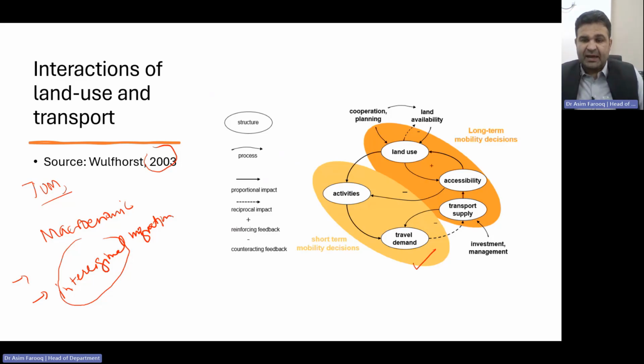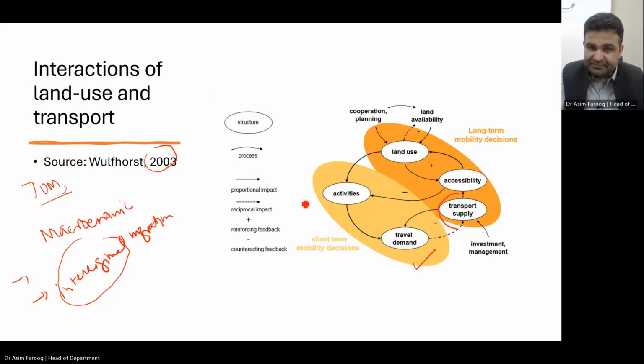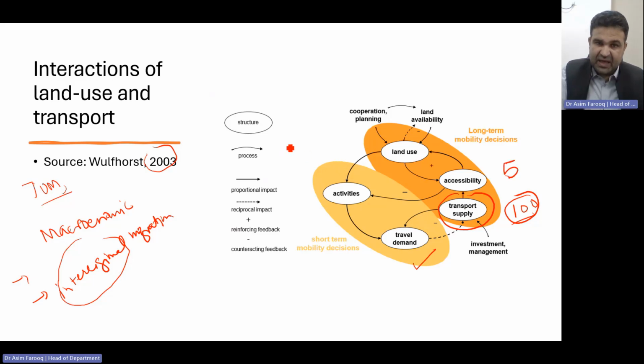The transport supply is designed for a specific percentage of the people. So if the demand increases, the same supply will be affected here. Because we are supplying, for example, 100 people access to 5 different places, and land use already, for example, uses 100 square kilometers of area.